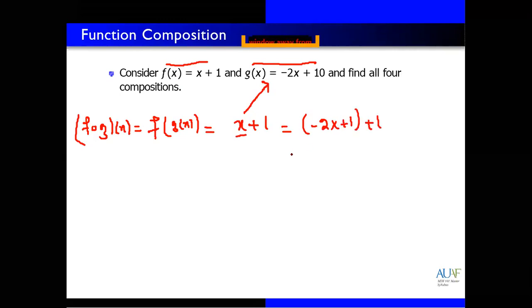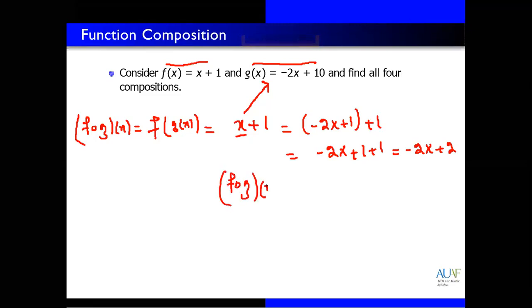So this means minus 2x plus 10 plus 1, which means minus 2x plus 11. This is composition f of g of x.